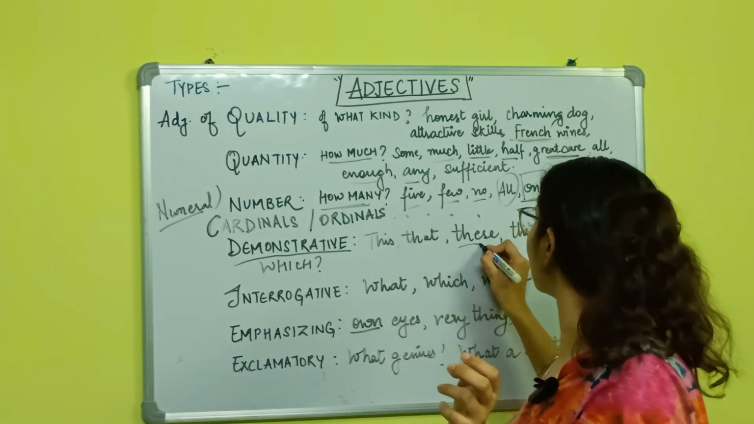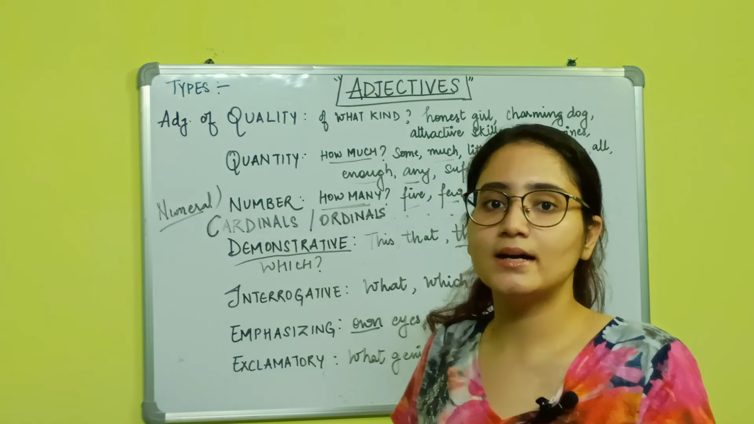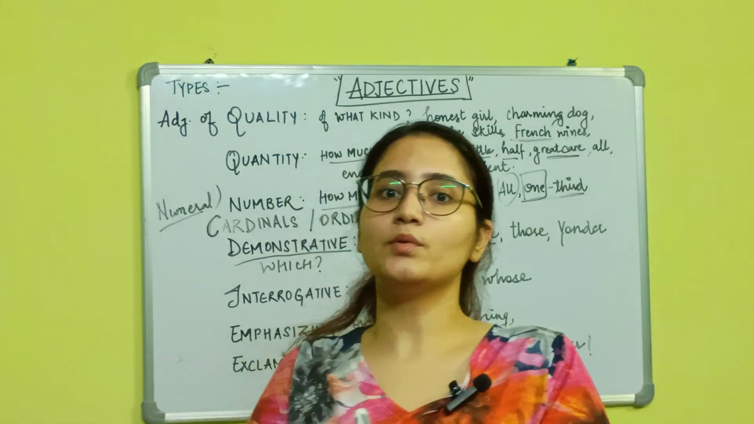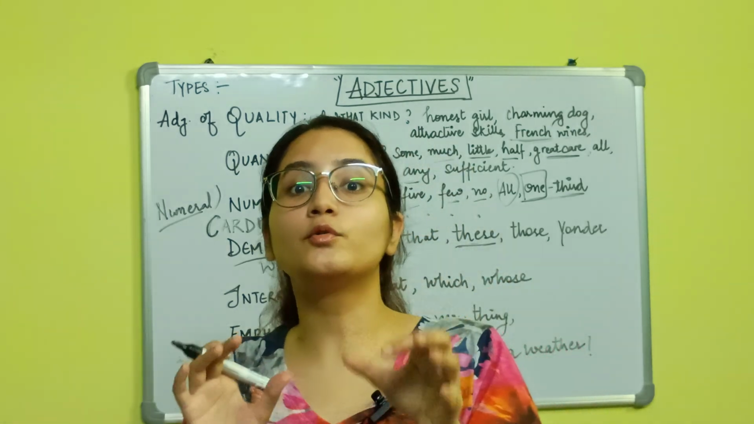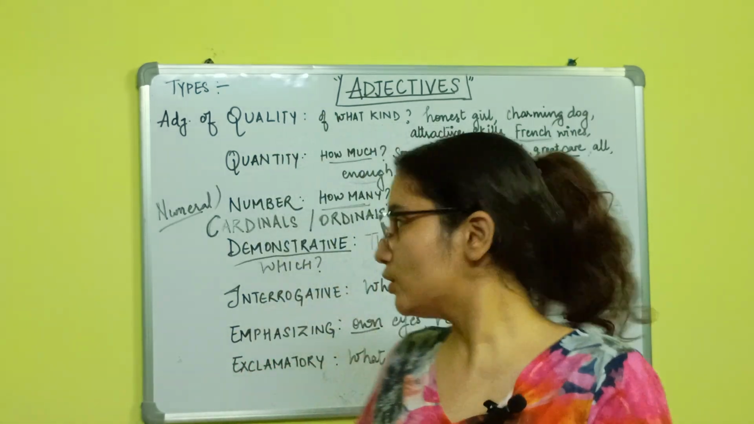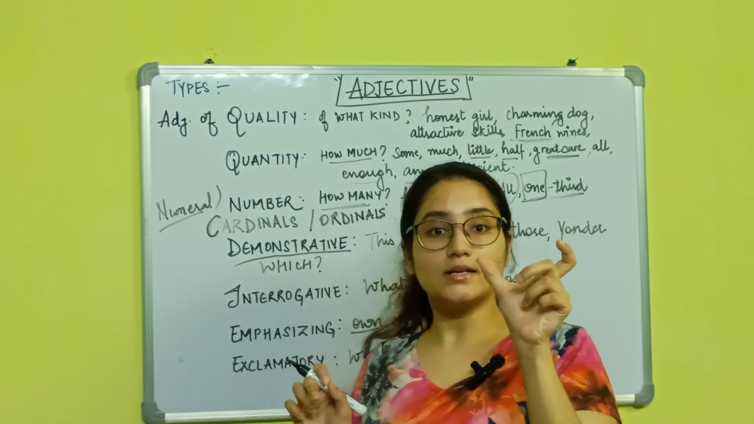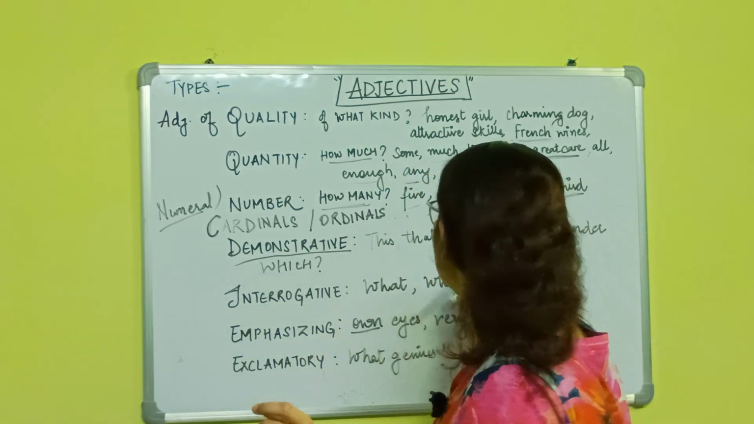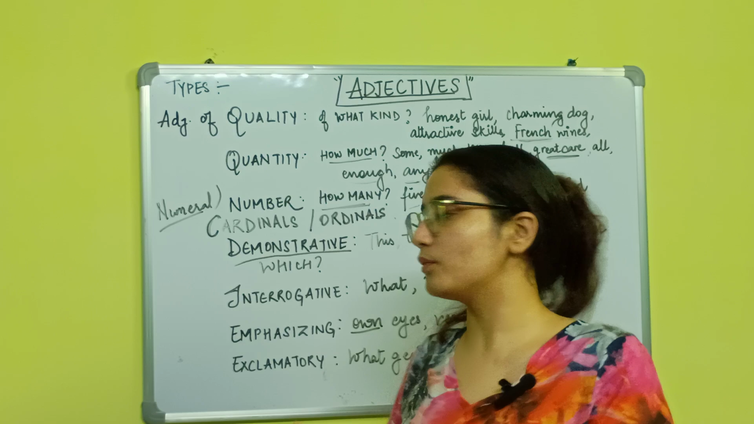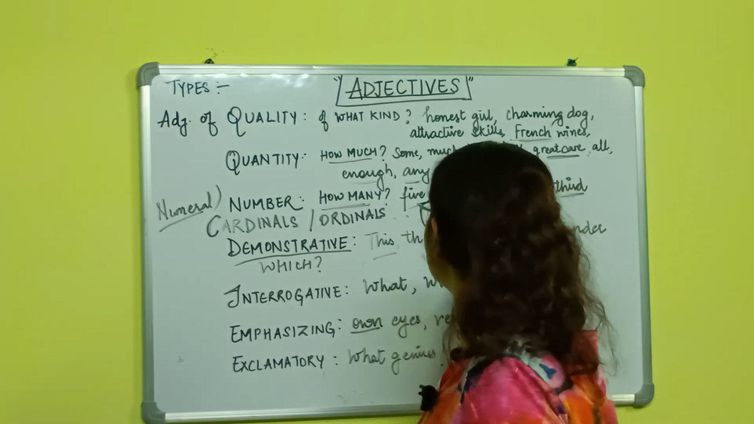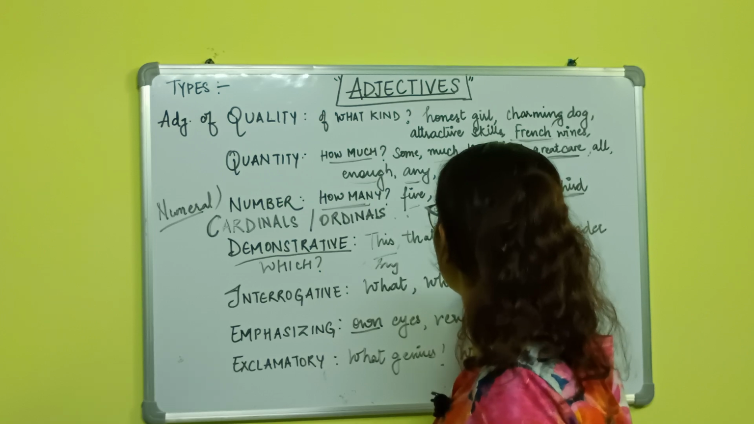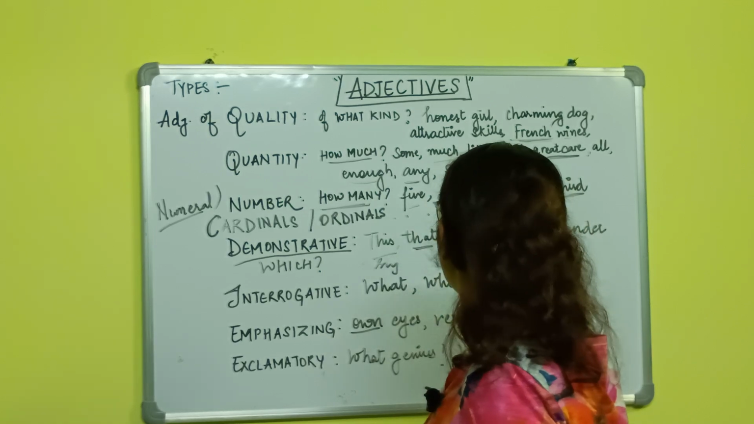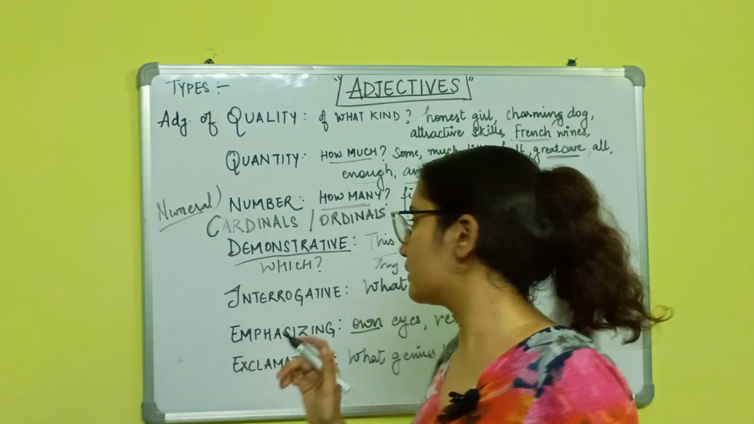And if I say these guys are the ones who stalked me, right? So these represents a group of guys. So this represents a singular noun and these represents a plural noun. This and these: this is singular and this is plural, right? And that and those, these are the same thing as well.